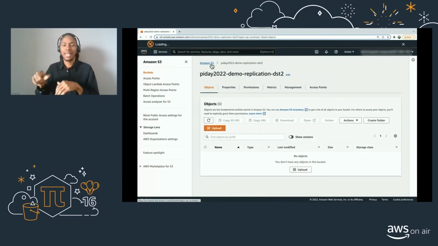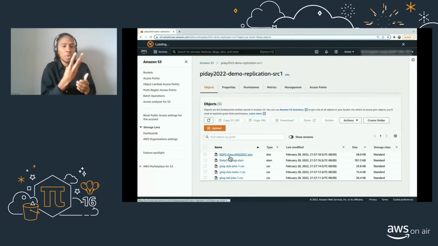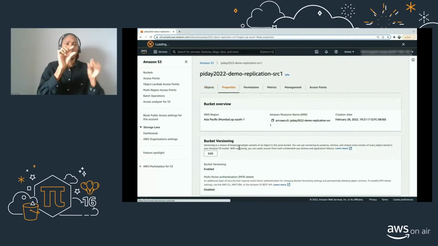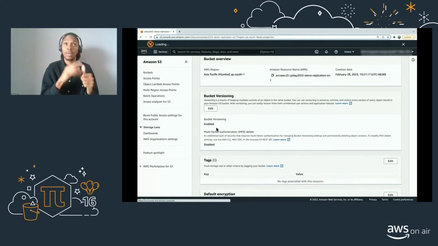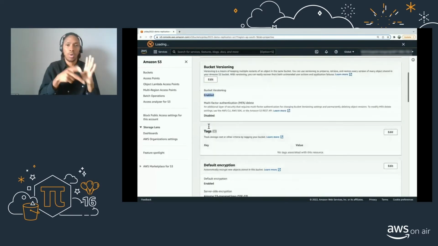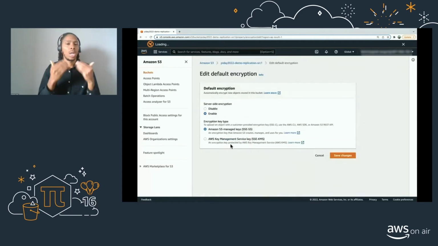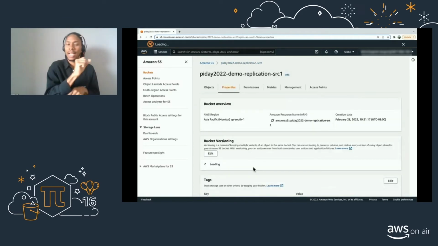Let's go back to our source bucket. I want to talk about a couple of things there. So first, I'm going to move to the Properties tab. The first thing here is bucket versioning. I have it enabled. So you need to have bucket versioning enabled for replication to take place. Next, default encryption. I have that enabled as well, and I'm using SSE-S3. You can always go ahead, edit it, and change it to KMS if you'd like. I'm going to stick to SSE-S3 for today.